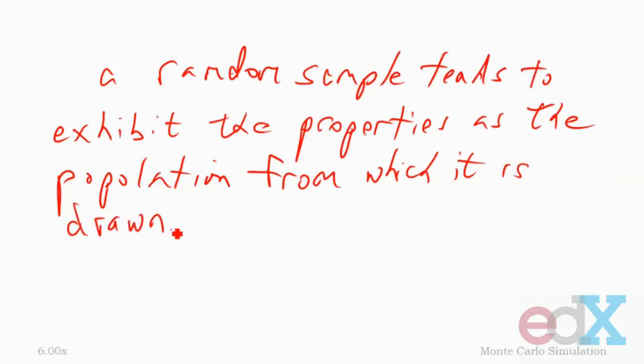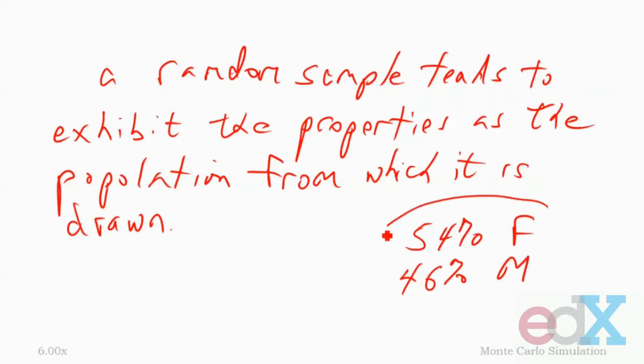So, for example, if I randomly sample the people in this course, say I sample 1,000 of them, and 54% turn out to be female, and the other, I guess it should be 46%, turn out to be male. We probably have no hermaphrodites. I'm going to assume that that ratio is representative not just of the 1,000 people I sampled, but of everybody taking the course. As we'll see later, this is valid only if I take enough samples and my samples are truly random, which makes them representative of the entire population.